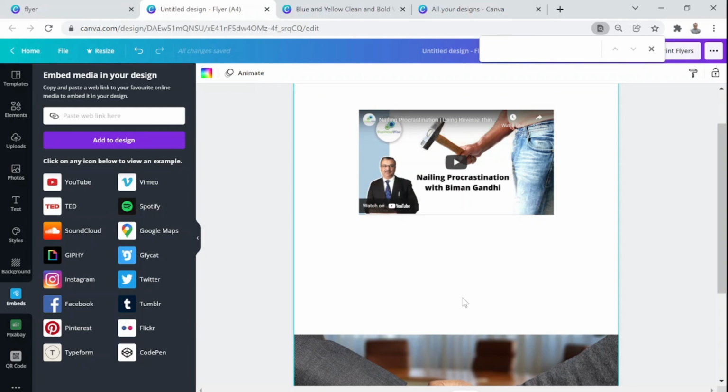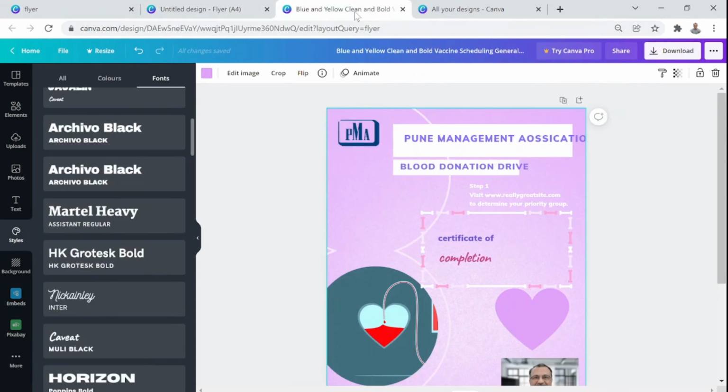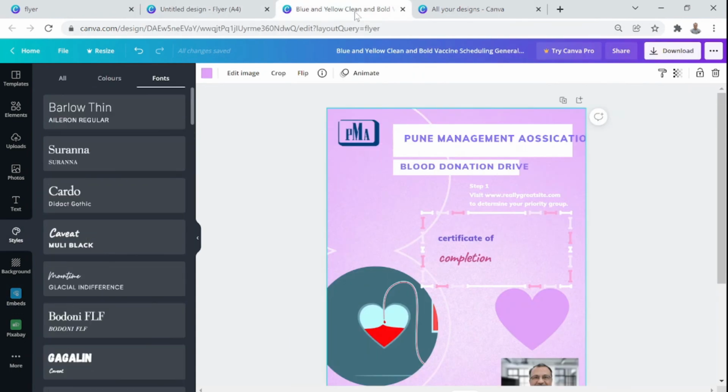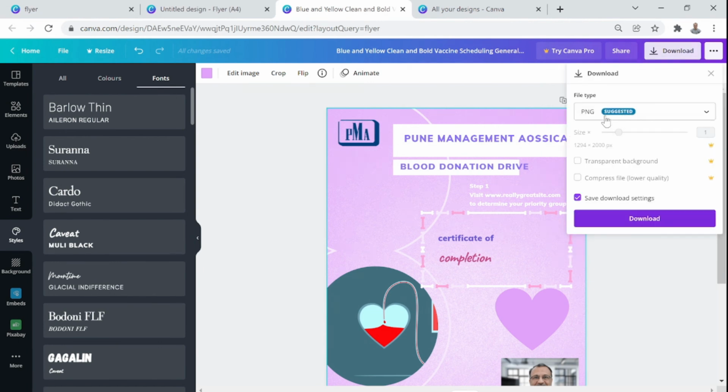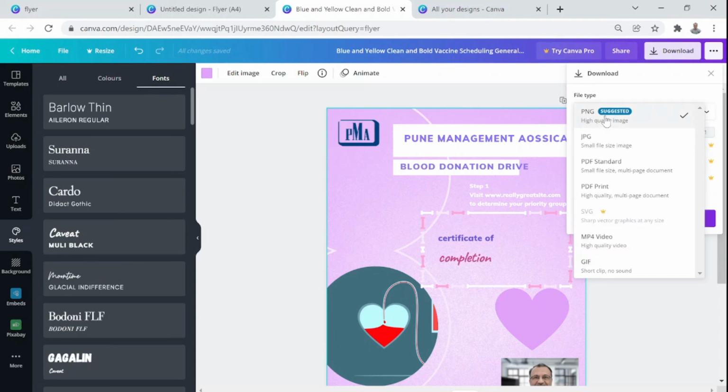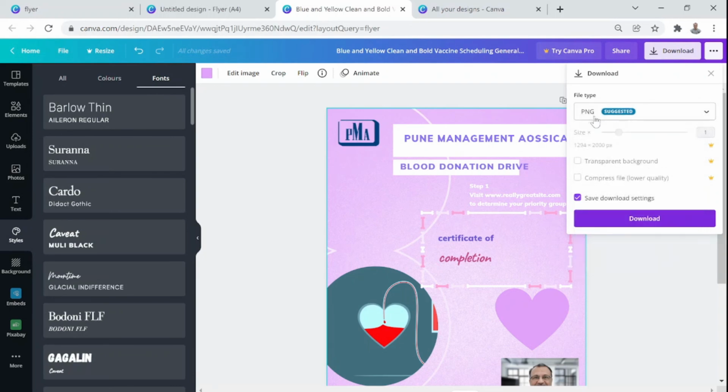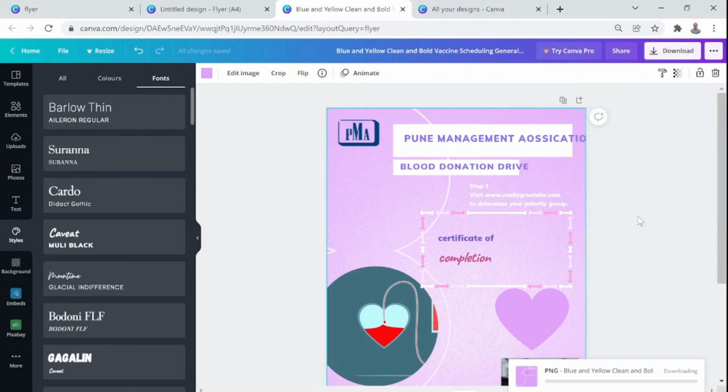Okay, so now I go back to that blood donation drive flyer again, and how do we download? So here is an option to download, and in download you have multiple options. You can download either in PNG format, which is recommended, comes without any background, JPG image, PDF standard, PDF print. You can also convert some videos, but that's not part of our today's discussion, and also convert into GIF or graphic image. Right now I'll just download in PNG and I'll say download.